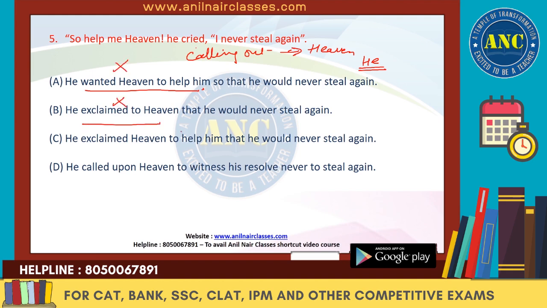Again, here also the reported verb is wrong. He is not exclaiming heaven. He is calling out to heaven. So he called upon heaven. This is the right thing. So just see one reported verb, how it is being used. Use that and then your answer will be correct, right? So D is the right answer. Let's read it out completely. He called upon heaven to witness his resolve never to steal again. Clear? Let's move on. We can get rid of A, B and C.